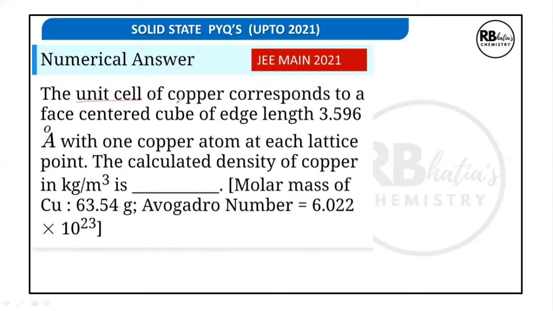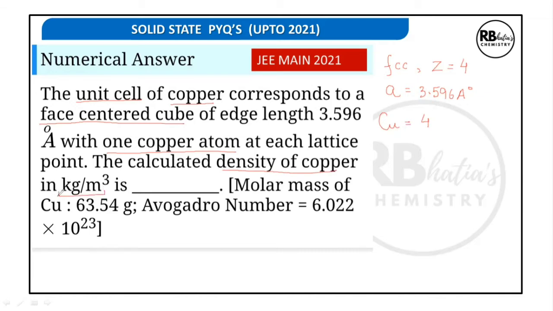The unit cell of copper corresponds to FCC unit cell. So FCC, I'm writing the keywords as I read the question. Z is going to be equal to 4. a will be equal to 3.596 angstrom with 1 copper atom at each lattice point, which means copper atoms will be 4 in number. Calculate density of copper in kg per meter cube.